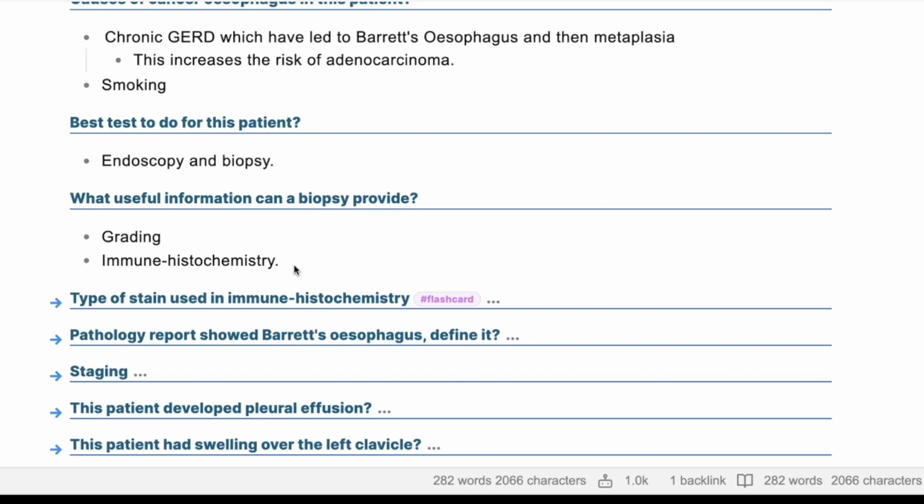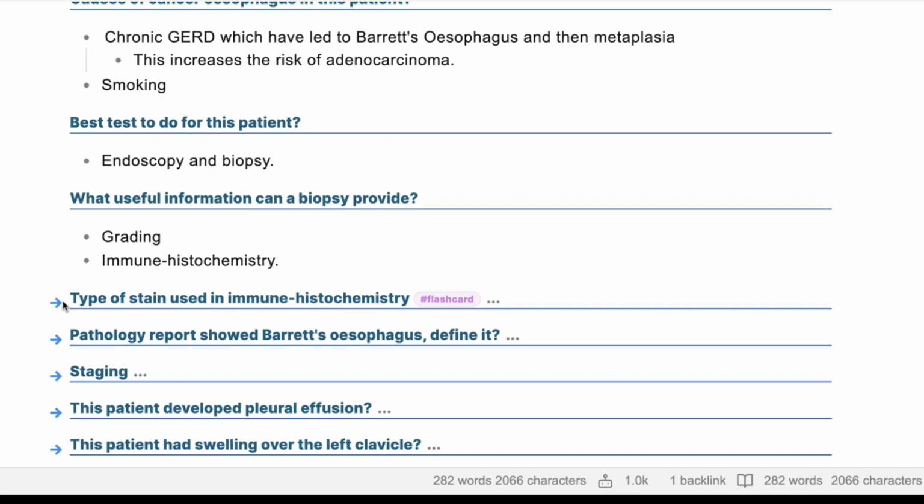That's by gross pathology. Two, you can do it by microscopic pathology. You can know more about the type of the cancer, whether it's an adenocarcinoma or a squamous cell carcinoma. And you can know about the degree of differentiation and anaplasia. And finally, you can do immunohistochemistry for the presence of any cells or antigens. What is the type of stain used in immunohistochemistry?